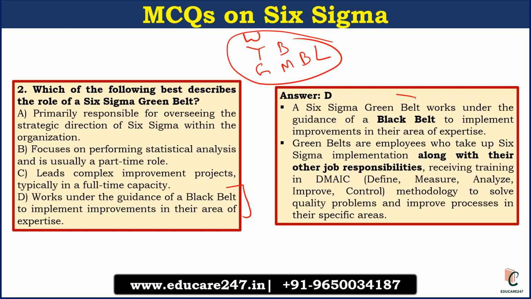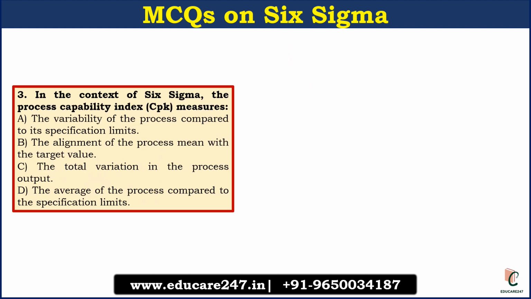Mostly the green belt person will be an employee in a company, and they have to get training in DMAIC and implement improvements in their area of expertise. So this is the function of a green belt. They cannot work independently. They have to work always under the guidance of a black belt. So you have to remember this. It is very important.